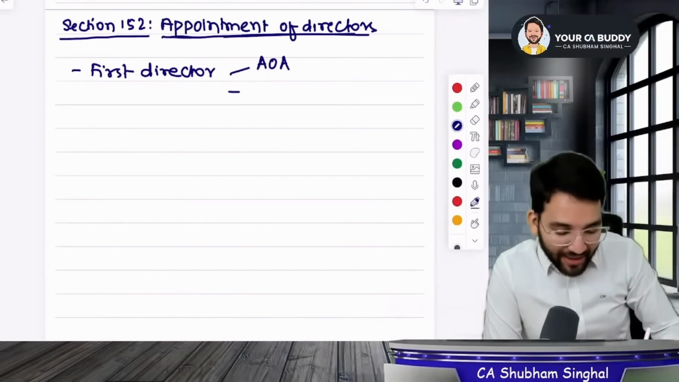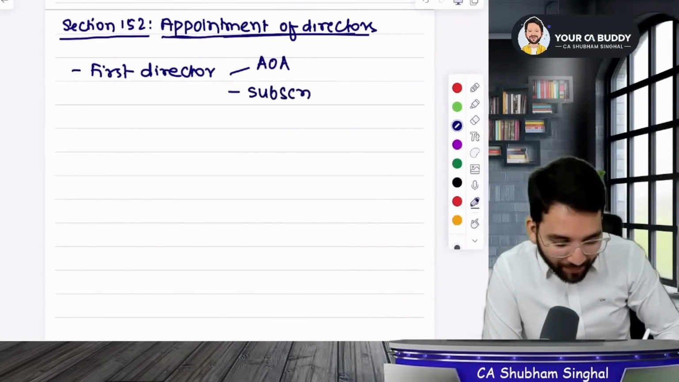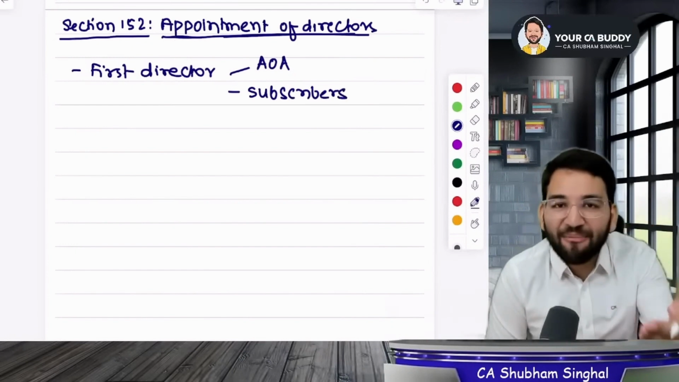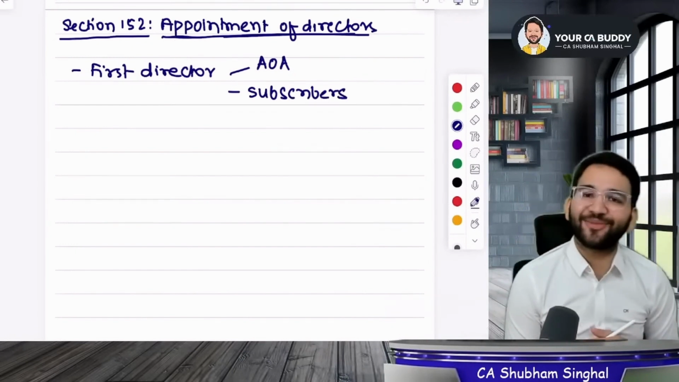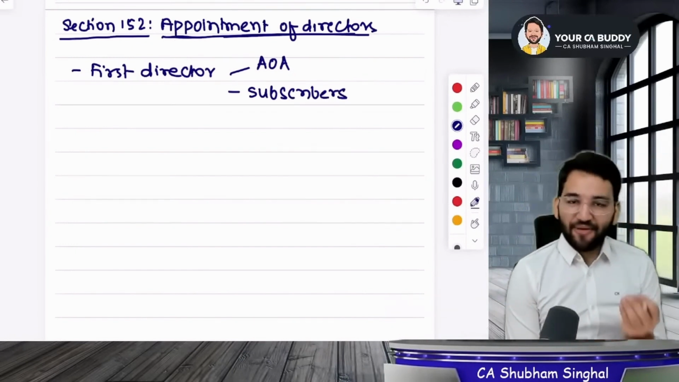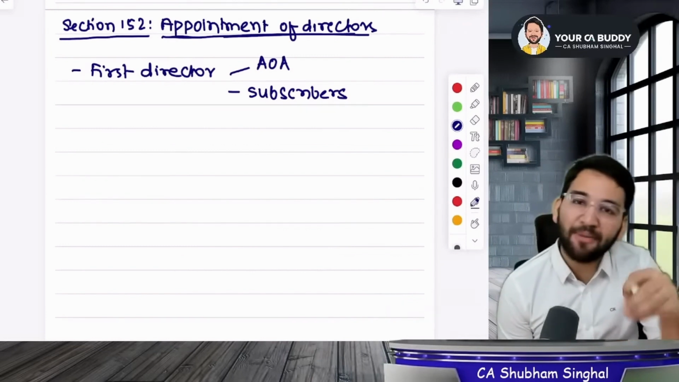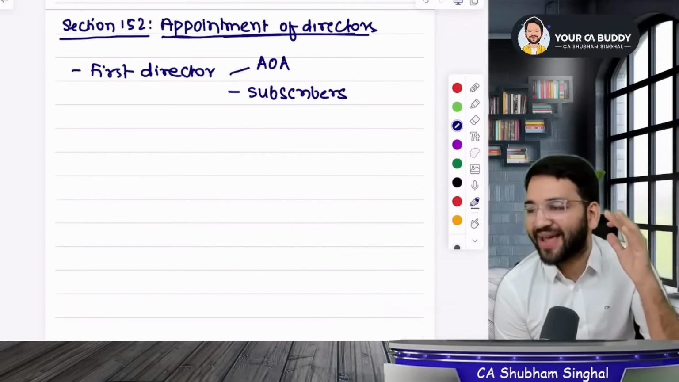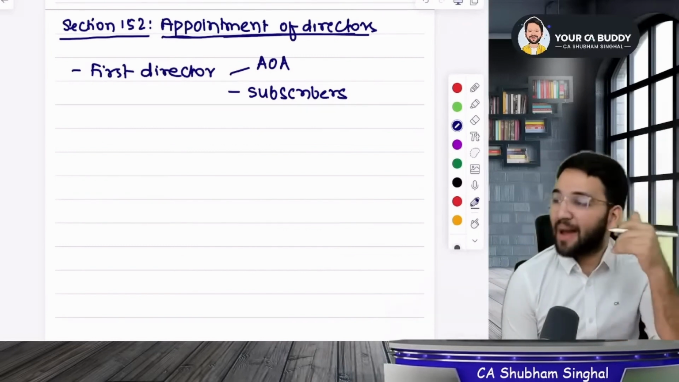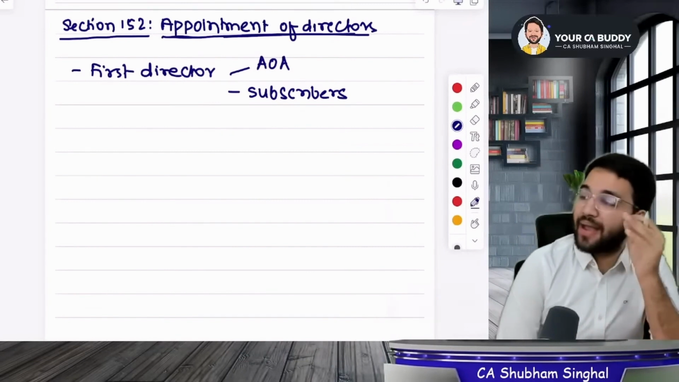In this case, who will become the first director? It's your subscribers, who basically become your members in the future. These people become your first directors. Either it's written in the articles, or the subscribers who are present later become the directors. Are you all following me? Can you hear me? So this is written in your AOA.